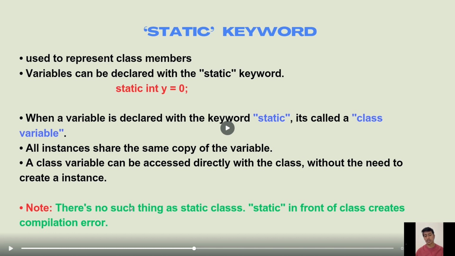Note, there is no such thing as a static class. Putting static in front of a class creates a compilation error. So there is no such thing known as a static class.